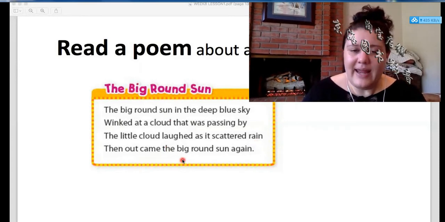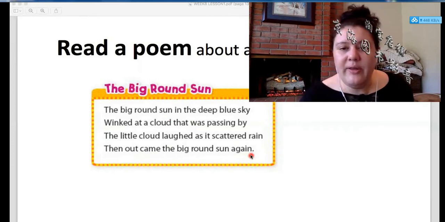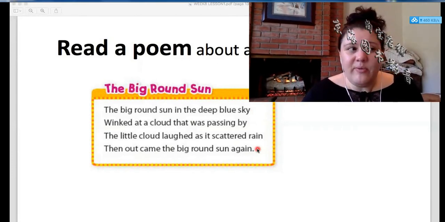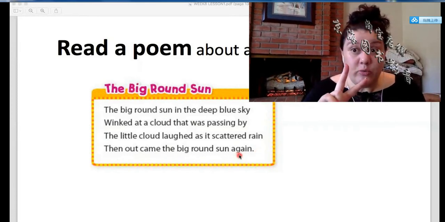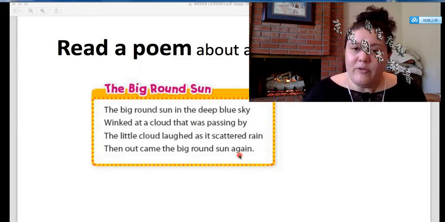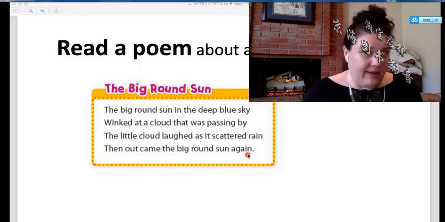Then out came the big round sun again. Okay, this rhyme is a little bit strange. So sky and by, they rhyme, right? Rain and again don't really rhyme. The reason that they're using this is we can pronounce the word again two ways. So we can say again, which is how teacher Anya says it because she's American. Or if you were British, you'd say again, again, okay? And then it would rhyme with rain, okay? So we can see if we read it the American way, it's not going to rhyme.